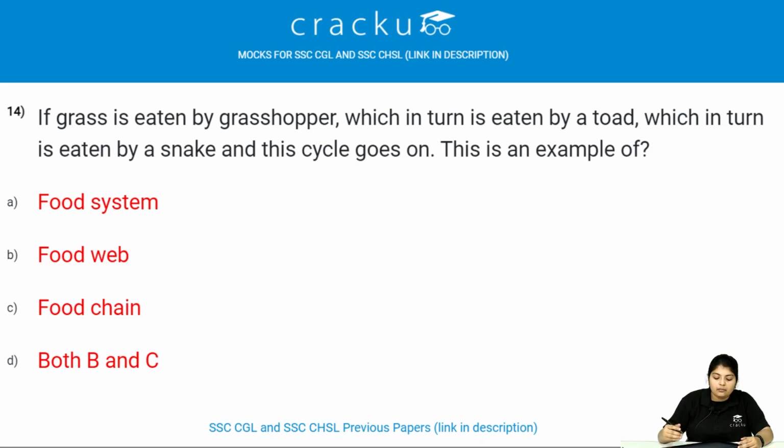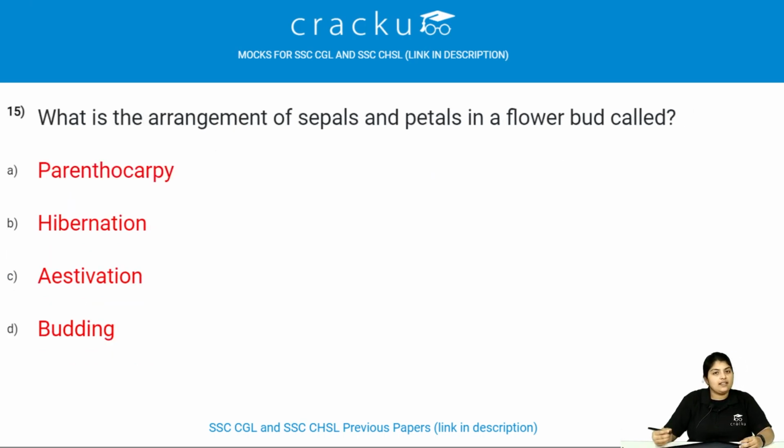If grass is eaten by grasshopper, which in turn is eaten by toad, which is in turn eaten by a snake, and this cycle goes on, what is this cycle an example of? This cycle is an example of food chain. Let's see the next question.